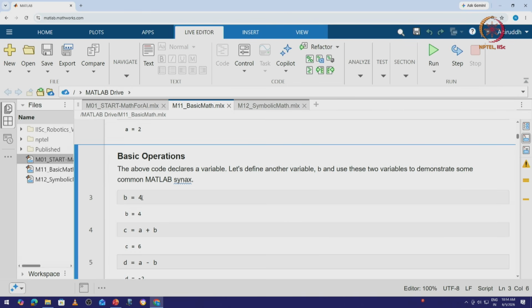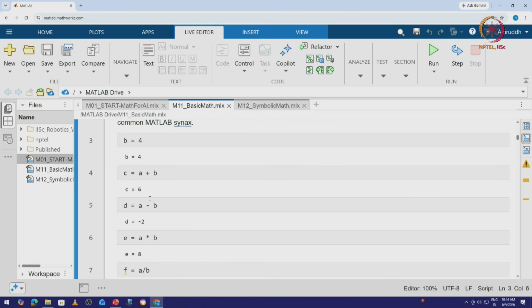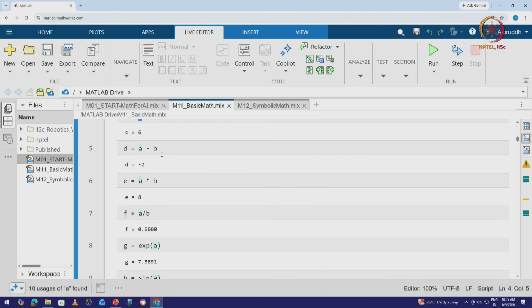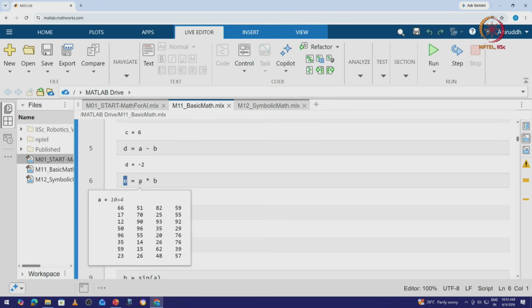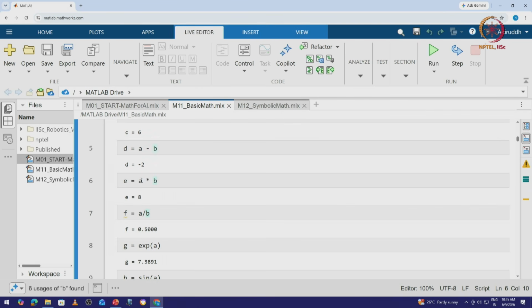If we write b equals 4, it is essentially defining that variable. If we write c is b plus a, it is essentially initializing c with the value of a plus b. In this condition, b is 4 and a is 2. If we define d as a minus b, we observe the value of d as minus 2. If we write the variable e as a times b, it is essentially multiplying a and b, giving us a value of 8.